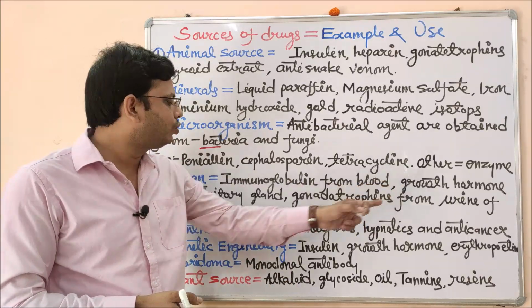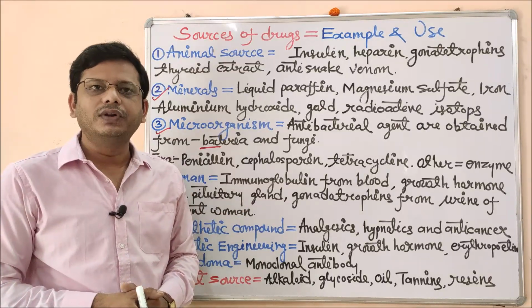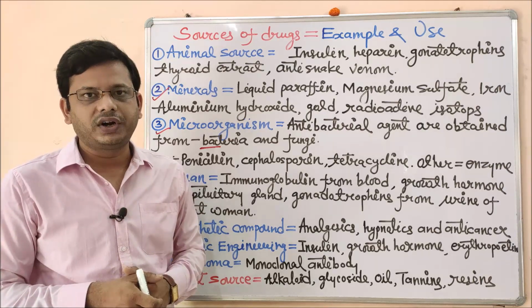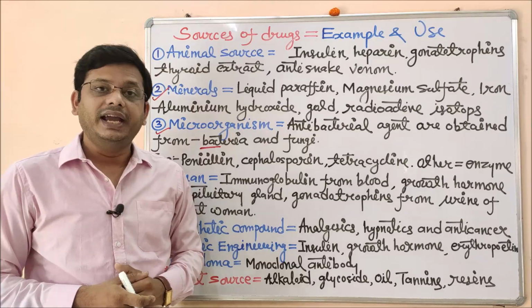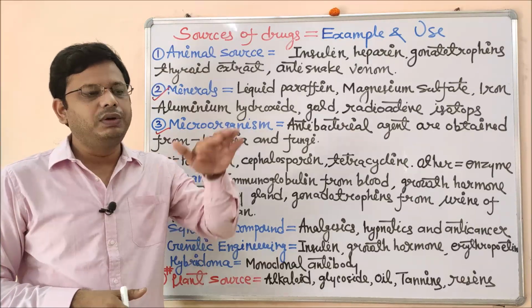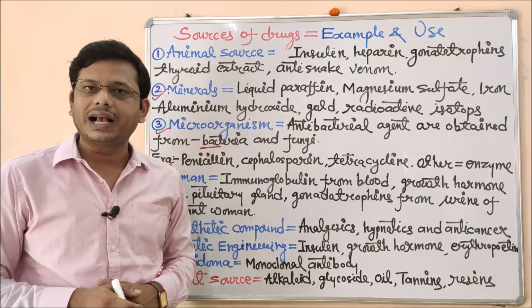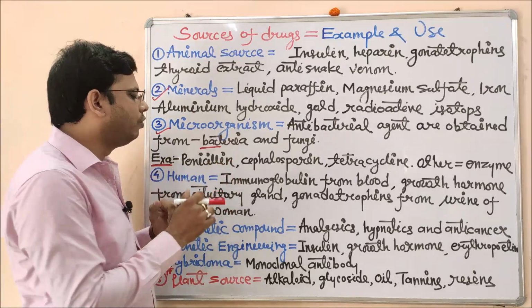Now the next one is the growth hormone from the pituitary gland. Our anterior pituitary gland produces different types of hormone, out of which growth hormone is important, which is used for the proper growth and development of the human body. In the deficiency of growth hormone, growth will be retarded, and to counterbalance that condition, we need growth hormone from an external source. So the growth hormone can be obtained from human volunteers.